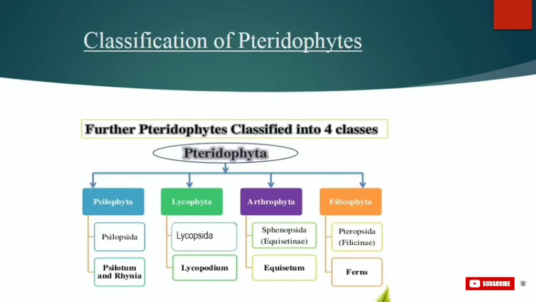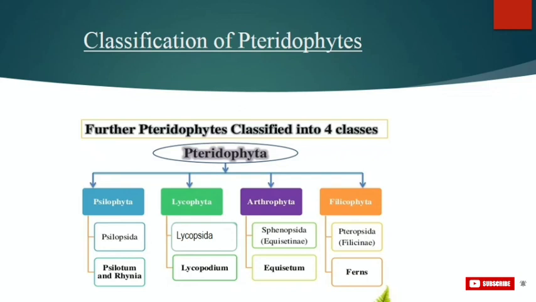Now, in this topic, we will be seeing classification of pteridophytes. There are a few classes of pteridophytes. The pteridophytes are further classified into 4 classes. First is Psilopsida. Example of it is Psilotum. Next class is Lycopsida.